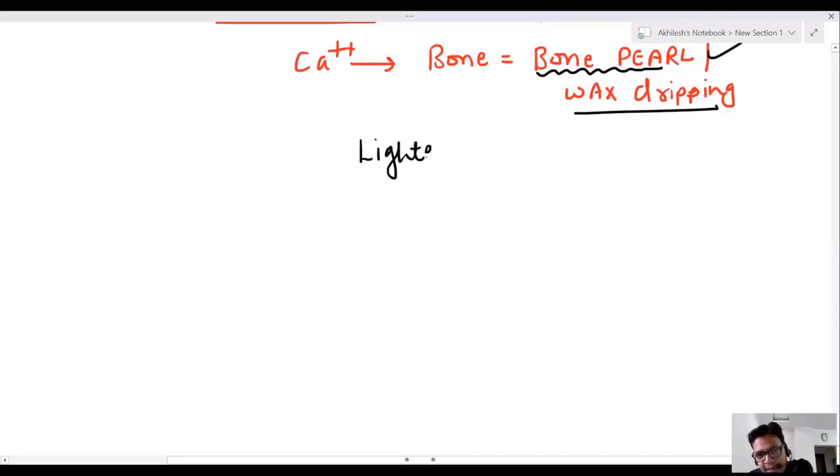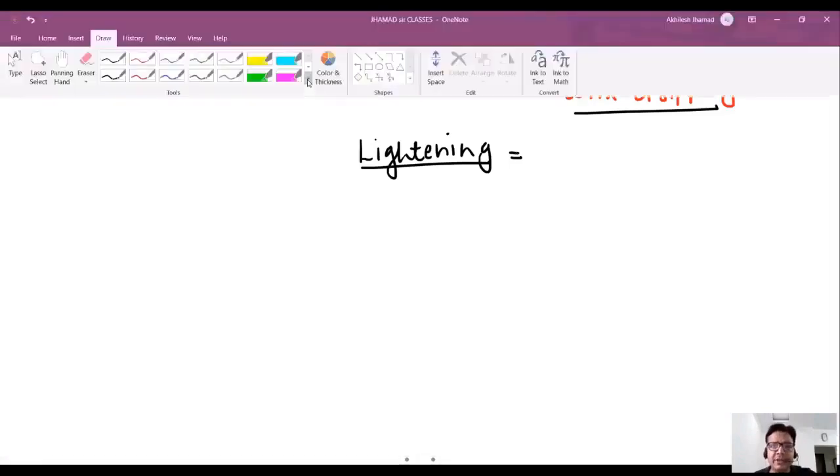Now I am coming to lightning injury. Lightning means bijli in Hindi. If lightning falls on your body, that is known as lightning injury. So what are the possible injuries by lightning?